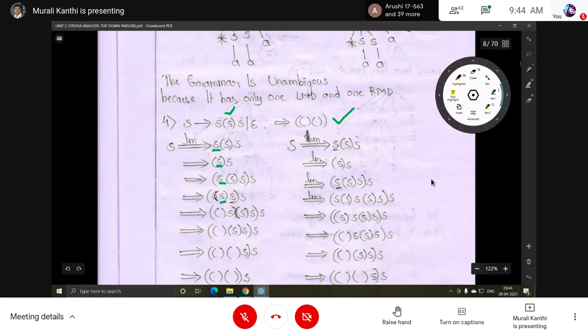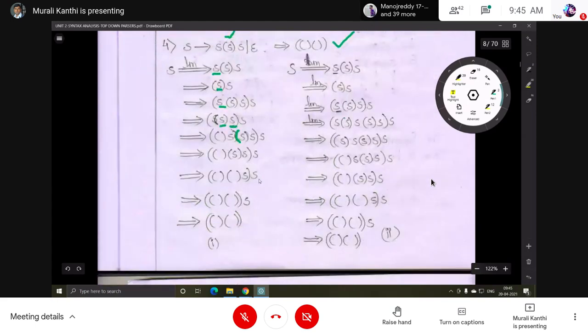In the next step, this S is the leftmost non-terminal. This can be replaced by the first production, S within the opening and closing parentheses S. So now replace this S by epsilon. Then this S will be there, so now this can be replaced by epsilon. This S can be replaced by epsilon.